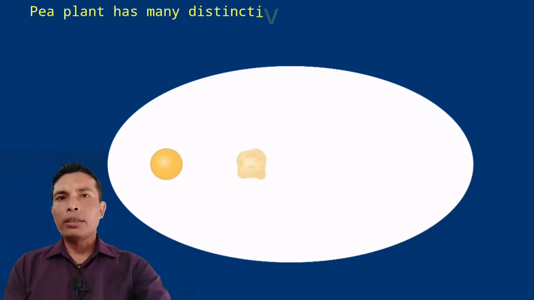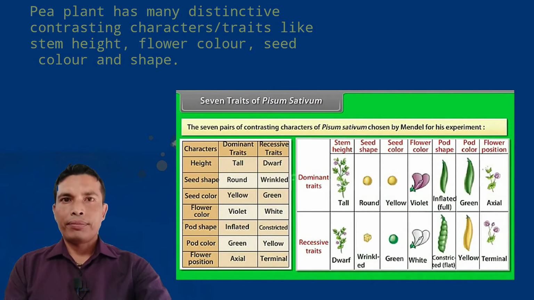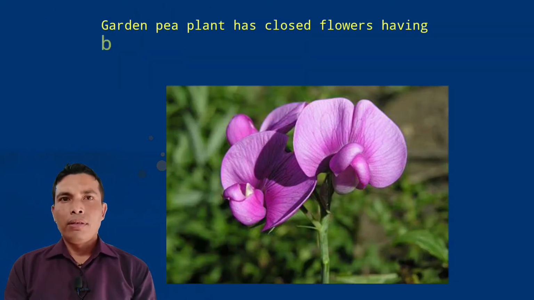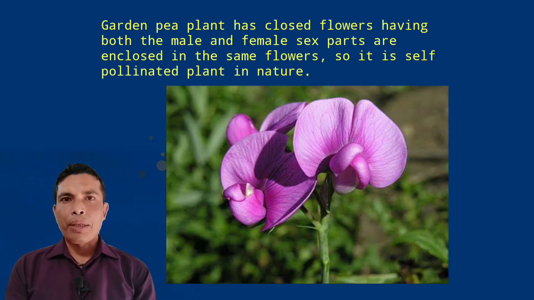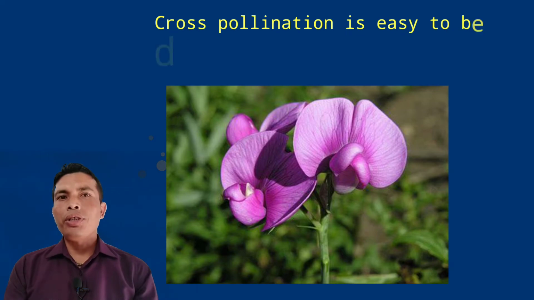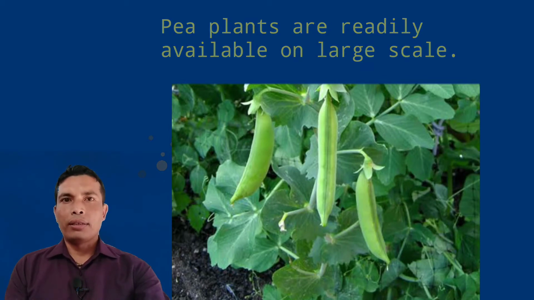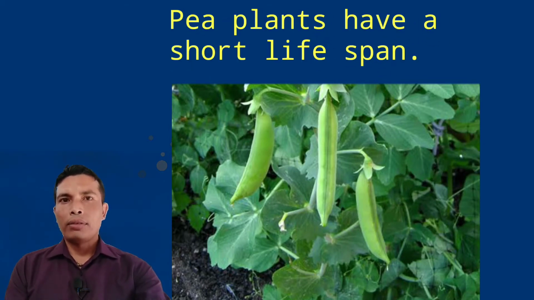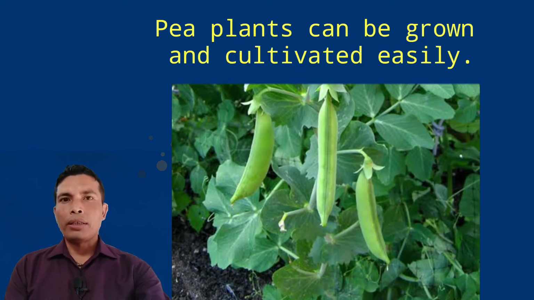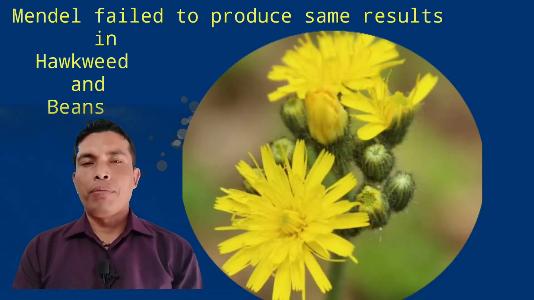Number 1, the pea plant has many distinctive contrasting characters or traits like stem height, flower color, seed color, and shape. Number 2, garden pea plant has closed flowers, having both the male and female sex parts enclosed in the same flower. It is a self-pollinated plant in nature. Cross-pollination is easy to be done artificially. Pea plants are readily available on a large scale. Pea plants have a short lifespan. Pea plants can be grown and cultivated easily. Mendel failed to produce the same results in wheat and beans.